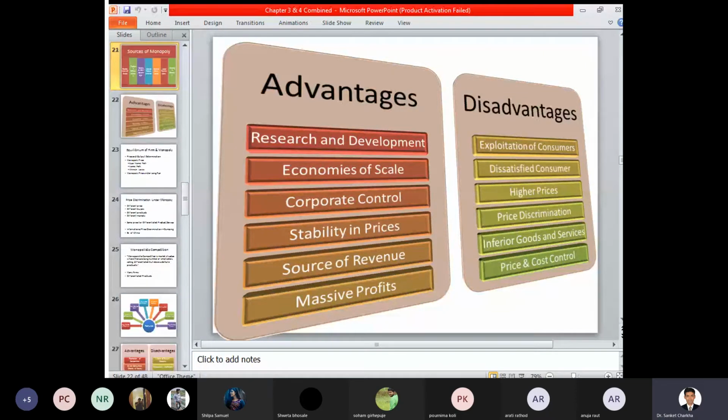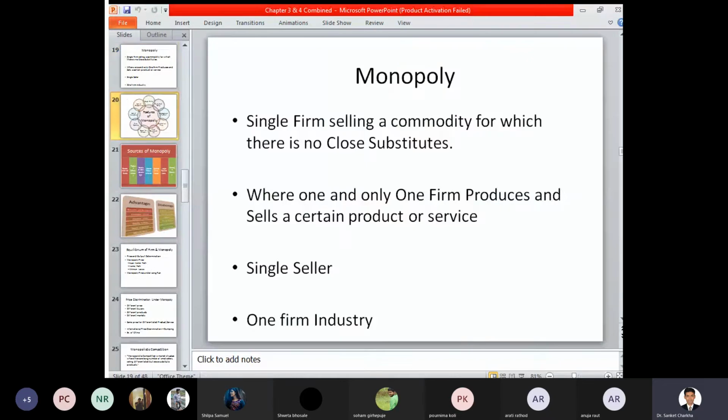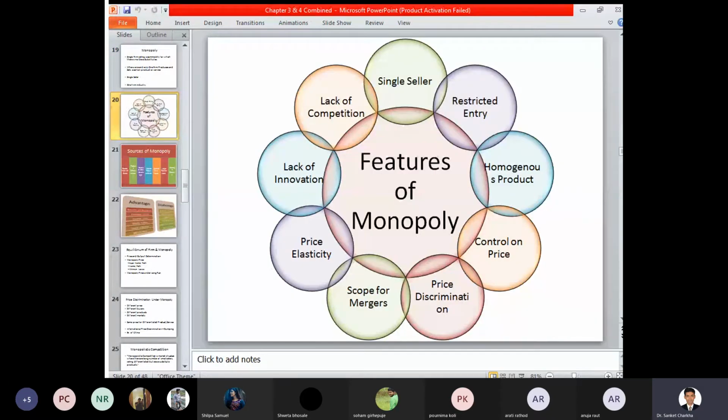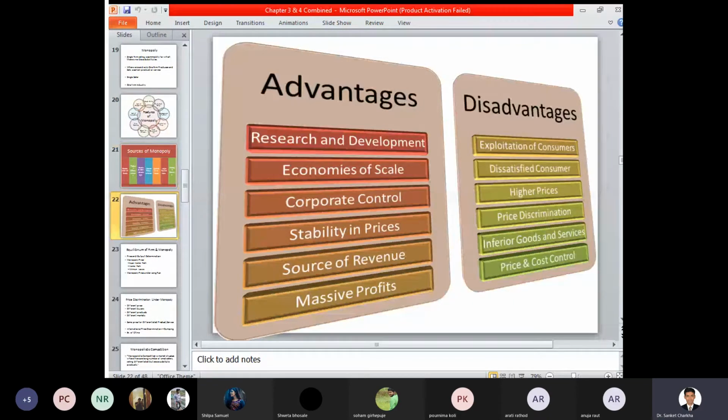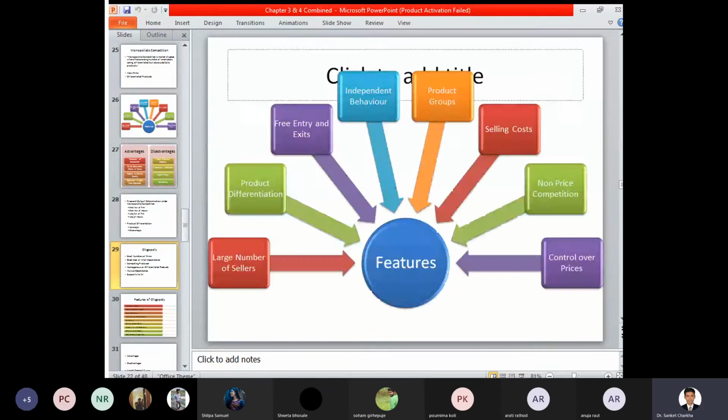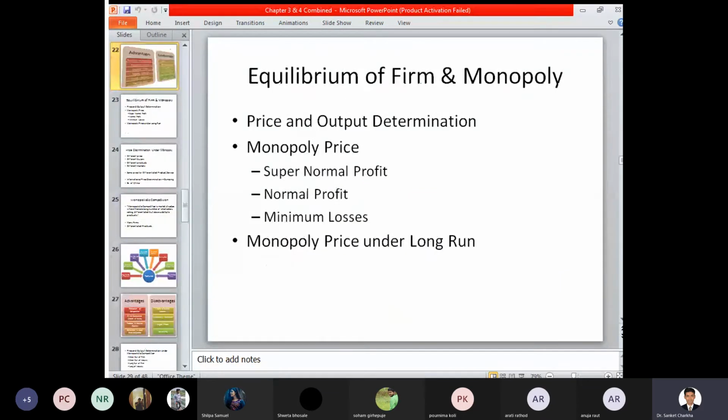Various different types of charts or diagrams, how you need to prepare or write them in the examination, I am showing it to you. Arati, with reference to your question that you have asked, you can refer to those different types of diagrams that I am showing to you.